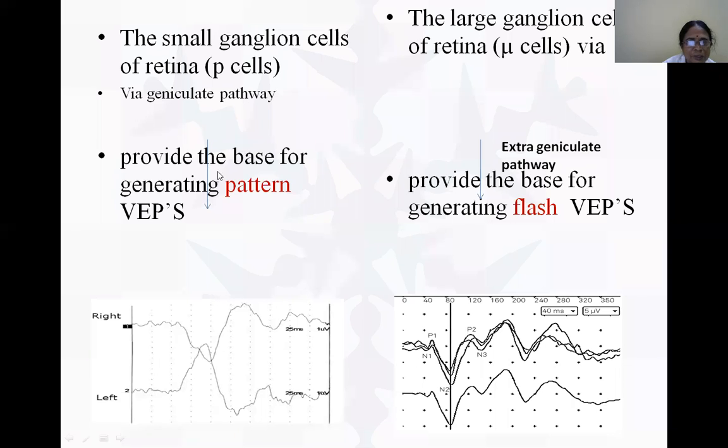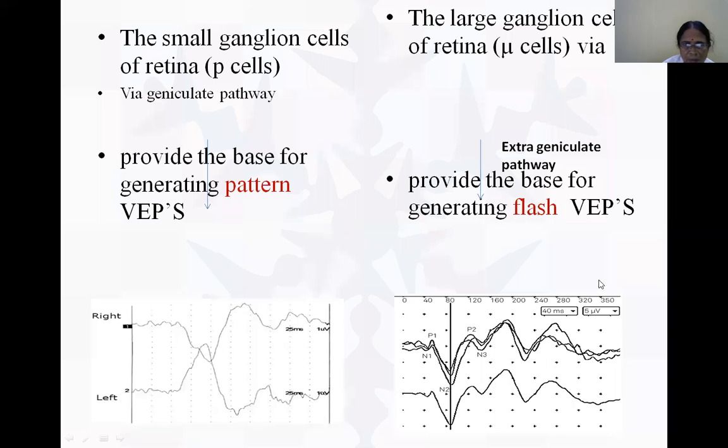They provide the base for generating pattern visually evoked potentials. A definite pattern is formed, a pattern visual, right eye, left eye. That is how visually evoked potential is generated in a pattern.